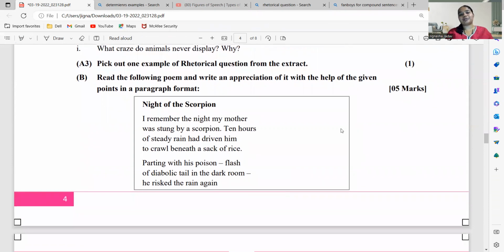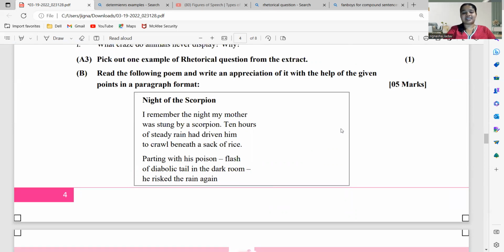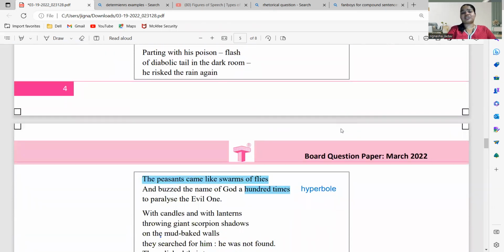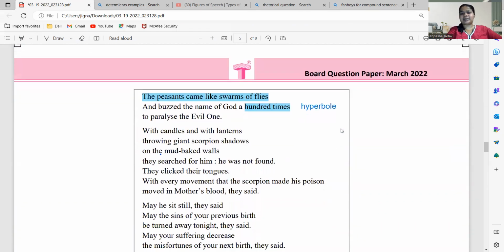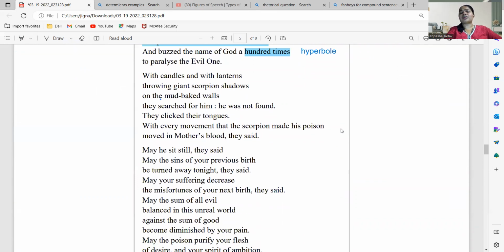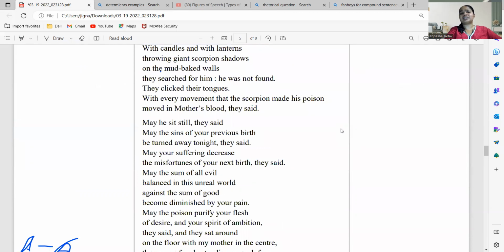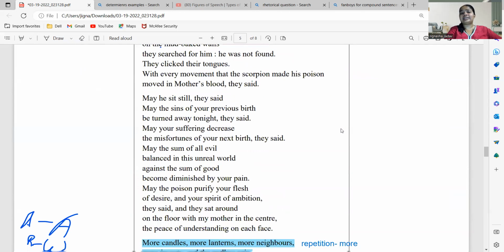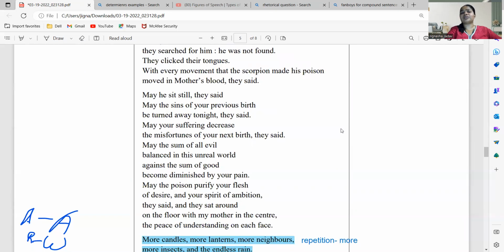Coming to the second half of the poem, Night of the Scorpion. My favorite poem because I really love the last two lines which it has. I remember the night my mother was stung by a scorpion. Ten hours of steady rain had driven him to crawl beneath a sack of rice. Parting with his poison, flash of diabolic tail in the dark room, there is the rain again. The peasants came like swarms of flies and buzzed the name of God a hundred times to paralyze the evil one. With candles and with lanterns throwing giant scorpion shadows on the mud-baked walls, they searched for him. He was not found.